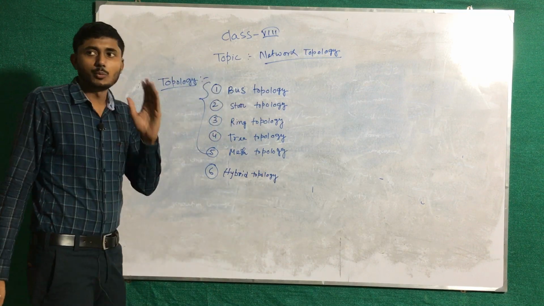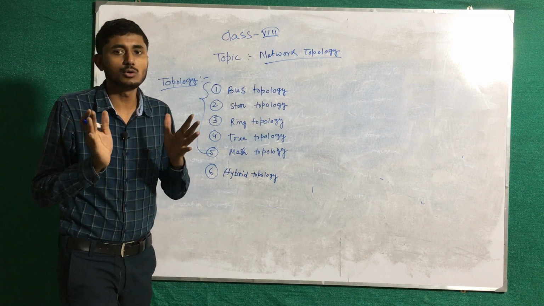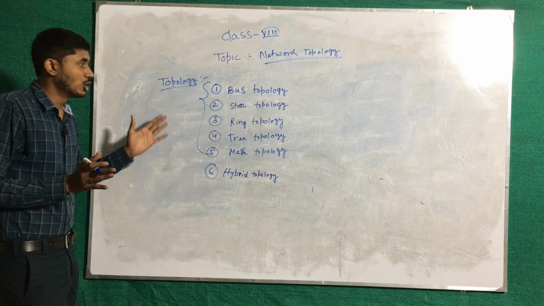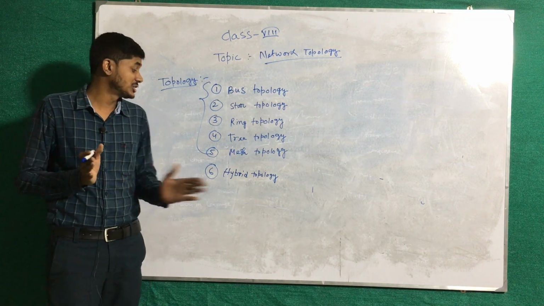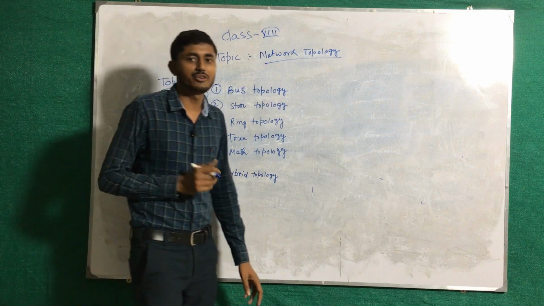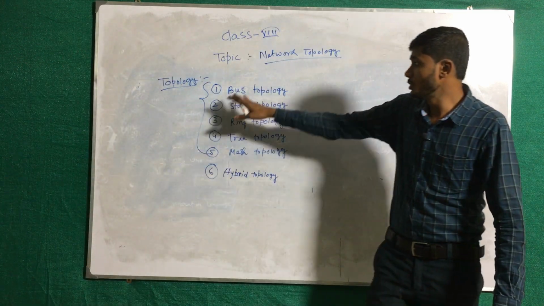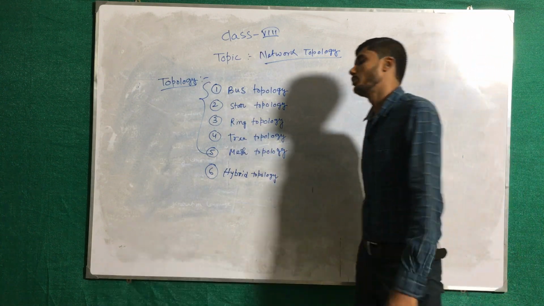So what is topology? Topology means the geometric or the graphical representation of a particular network is known as network topology. Topology is basically divided into 5 types. One newly invented topology is hybrid topology. The 5 types of topology are bus, star, ring, tree, and mesh.